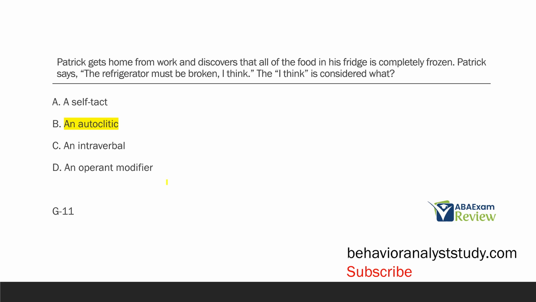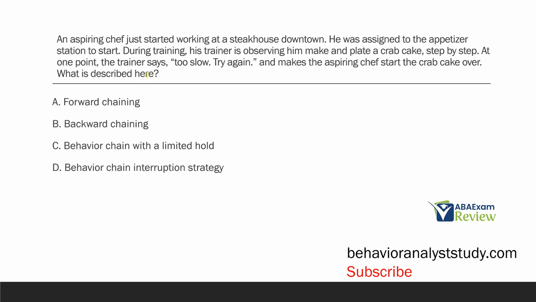When you lack fluency and you get to a question you may be unsure about, you might see answer choices that, because you don't know the definition for that term, might look more appealing. And that's a bad place to be. So fluency is going to help you avoid picking things like self-tact. In this case, the "I think" is an autoclitic, which is modifying "the refrigerator must be broken."